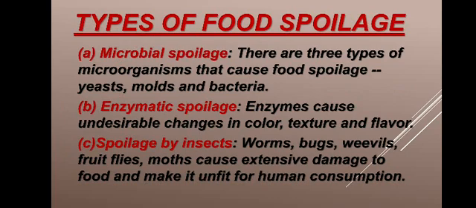Then enzymatic food spoilage is caused by chemical substances naturally present in the food, which catalyze chemical action in the food. If it is not controlled and kept in a particular storage condition, the chemical actions will go on and the food will deteriorate. The example everybody knows is the ripening of fruits.